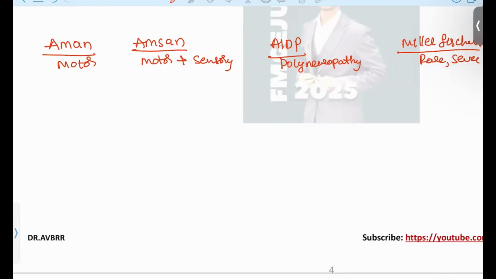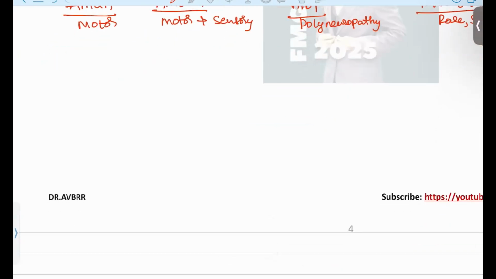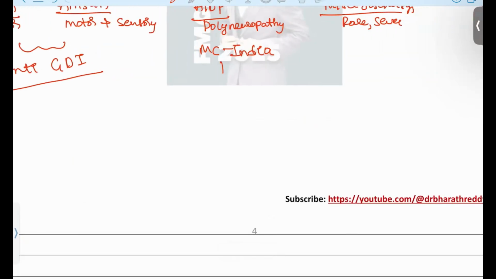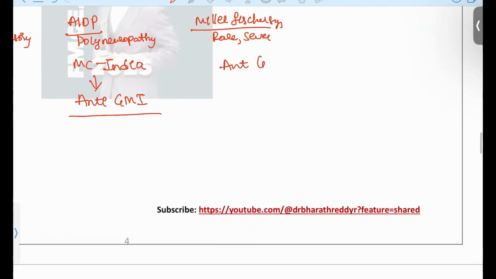And what are the antibodies present in AMAN, AMSAN, and AIDP? AIDP is most common in India, remember. Anti-GD1 antibodies are the most commonly involved in AMAN and AMSAN. And for our most common Indian type, anti-GM1 is the most common. And anti-GQ1b is present in the Miller-Fisher type.